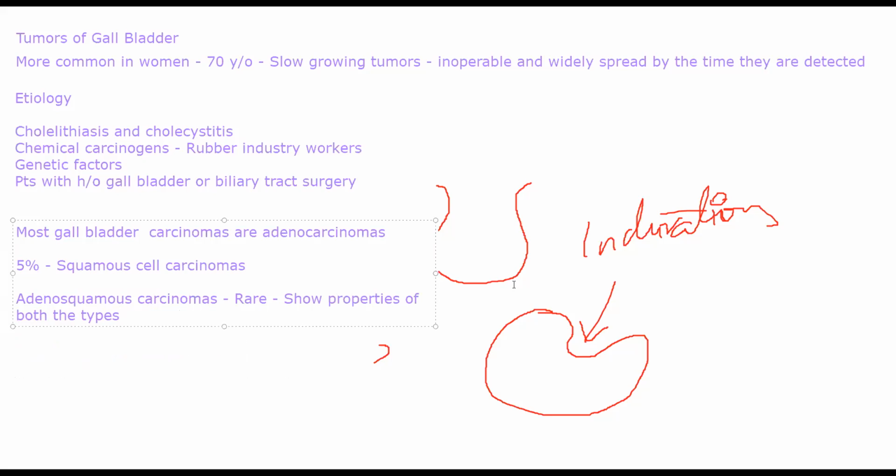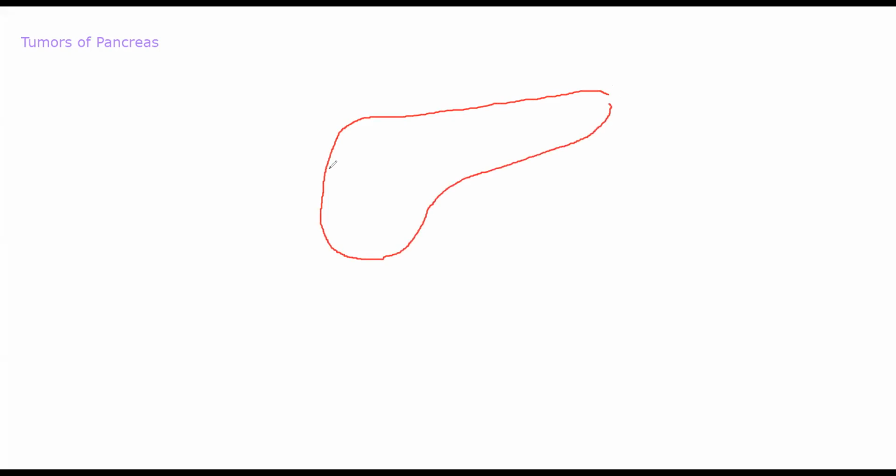Now coming to the next type, tumors of the pancreas, a very small topic. So we have tumors of pancreas. Now pancreatic tumors generally develop in the head of the pancreas. So if you look at the pancreas, something like that. If you divide it into three regions, this will be the head, this will be the body, and this will be the tail, if I remember it correctly.